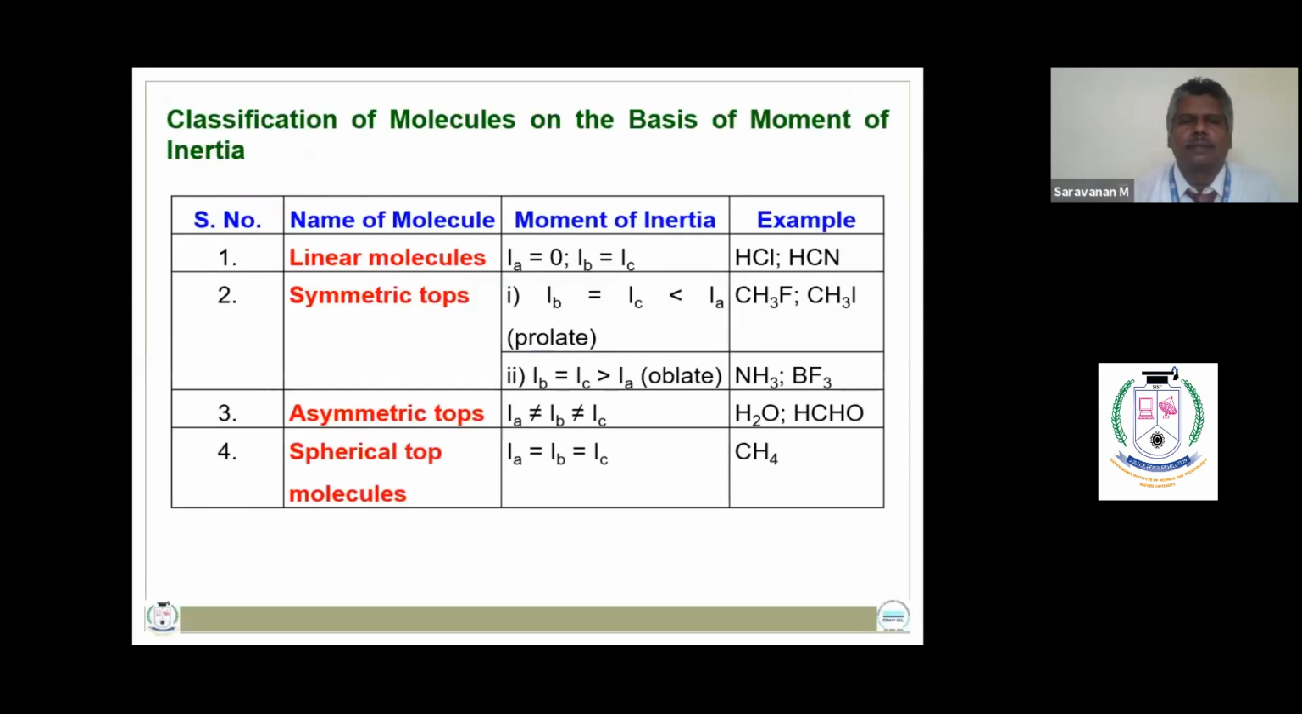Based on the moment of inertia, the molecules can be classified into four types: linear molecules, symmetric top molecules, asymmetric top molecules, and spherical top molecules.